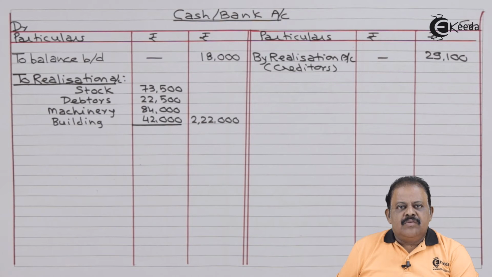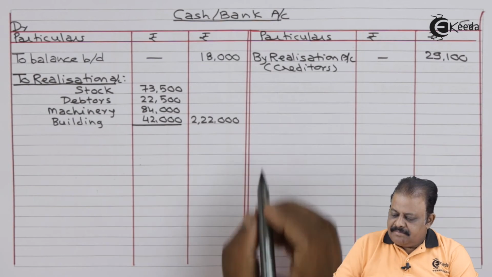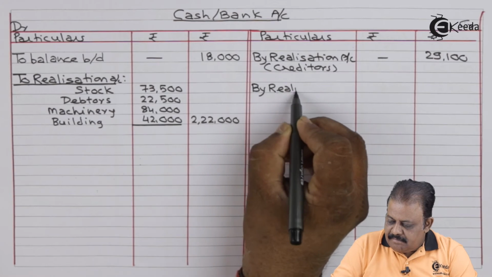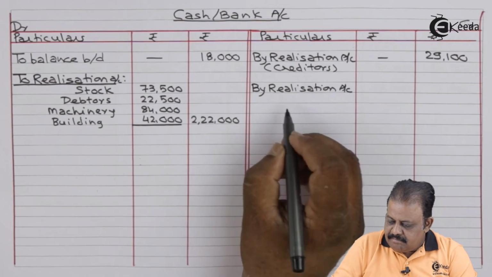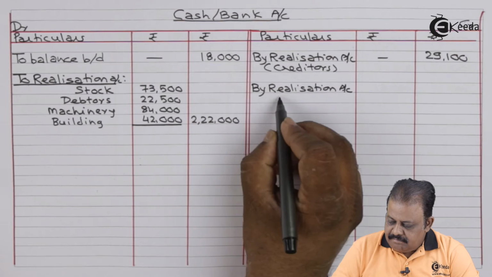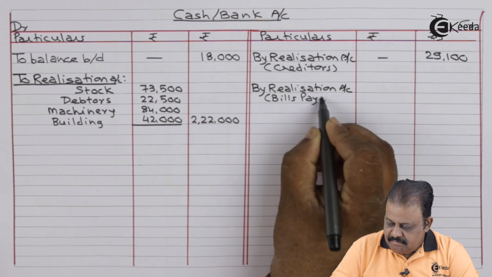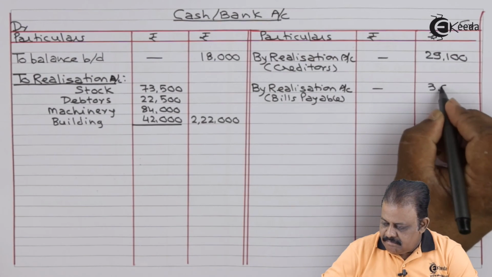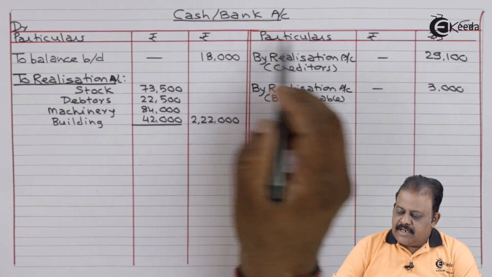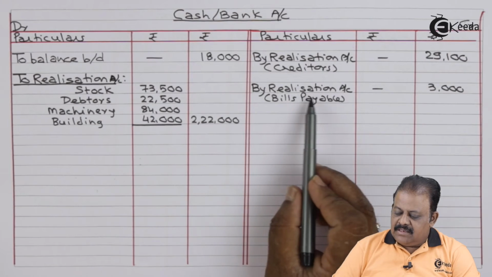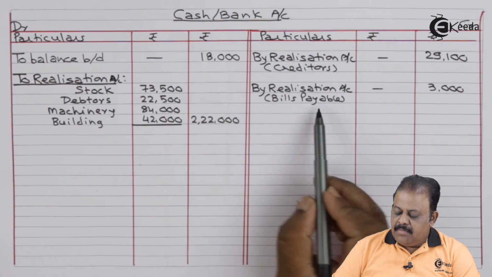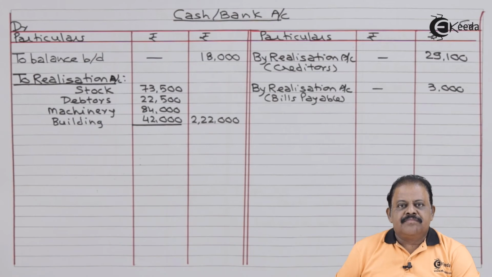One effect we take in cash bank account credit side, by realization account, bills payable paid 3,000.